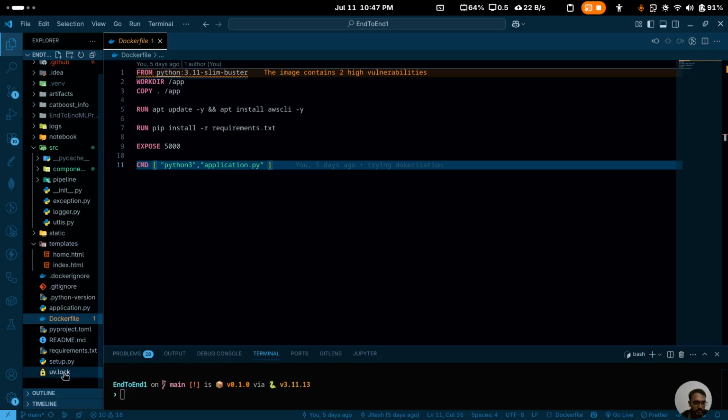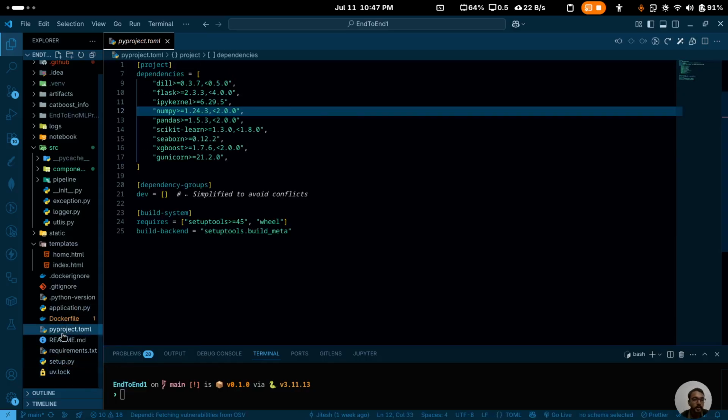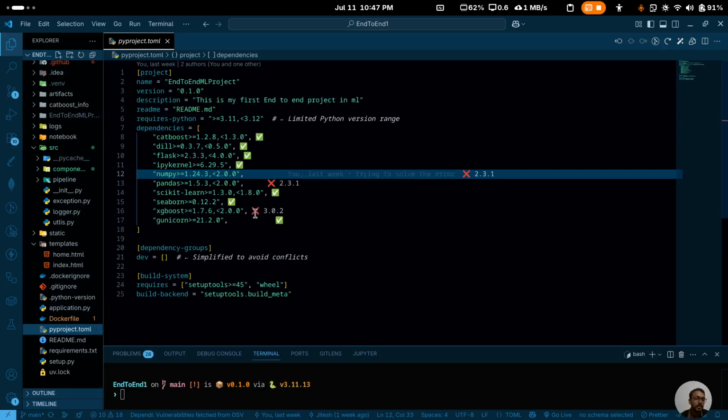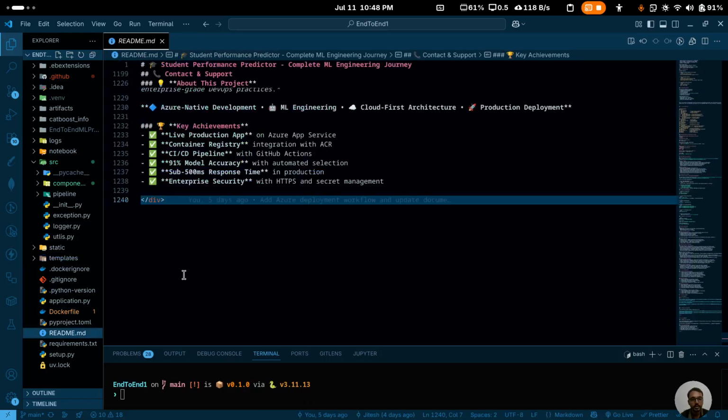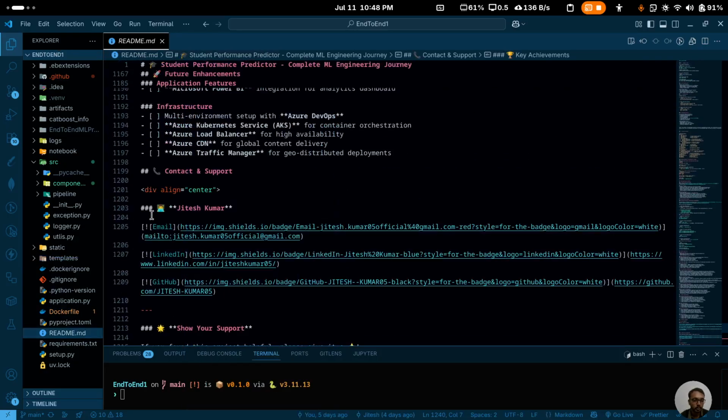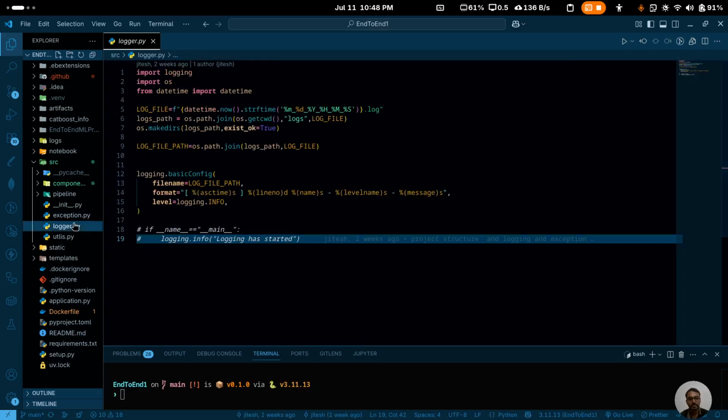You can see uv.lock is there, and pyproject.toml is there. These are the things which UV comes with. You can use UV, and I would recommend it because it's really fast. I have added all the documentation in the readme file. You can just go to my GitHub, I will show you my GitHub as well.